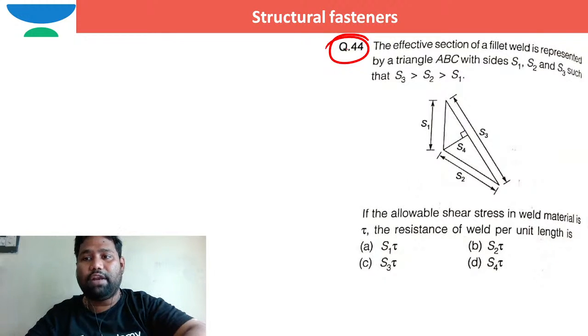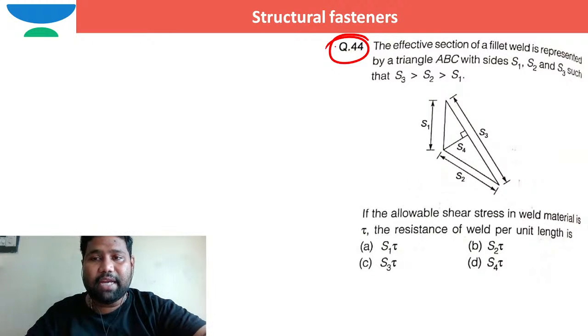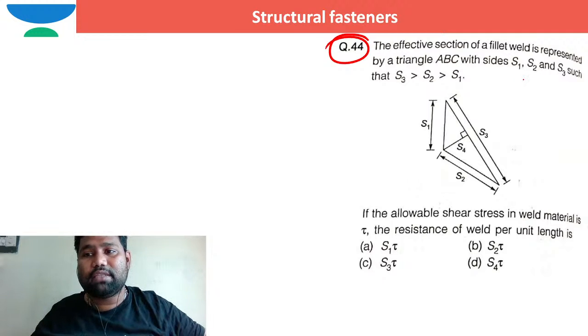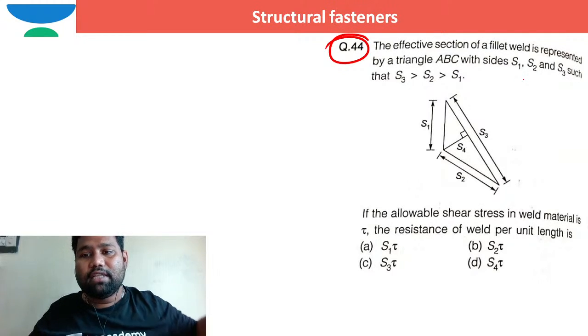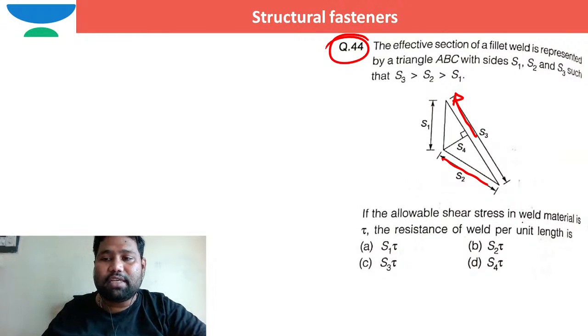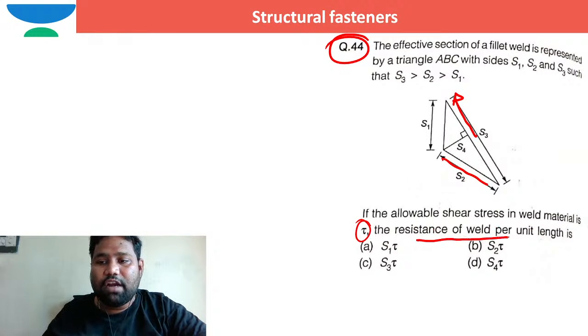The effective section of fillet weld is represented by a triangle ABC whose sides S1, S2 and S3 are such that this S3, this dimension, is more. The next dimension more is this S2. The least one is S1. If the allowable shear stress in the weld is tau, the resistance of the weld per unit length.